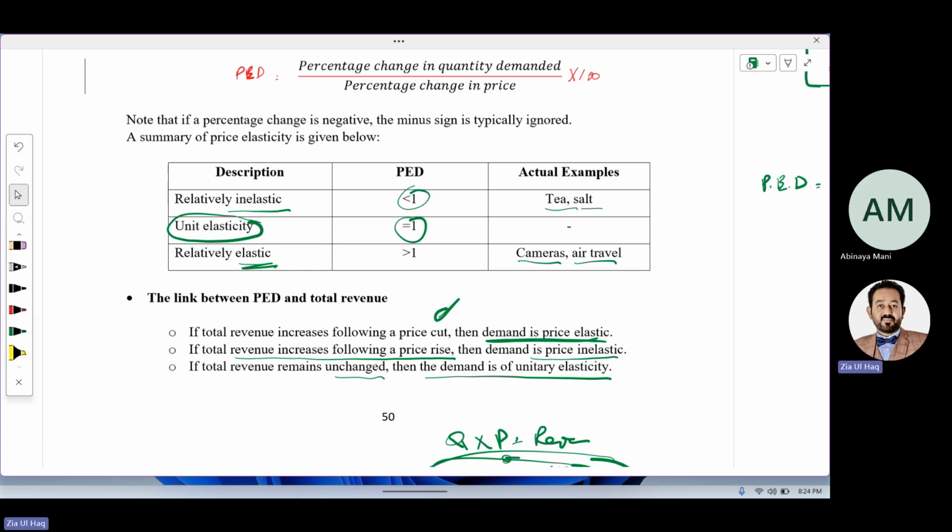If due to a decrease in price your revenue increases, demand will be called elastic. If due to an increase in price your revenue increases, it is inelastic demand. If you have changed the price but revenue remains the same, that will be called unit elastic.